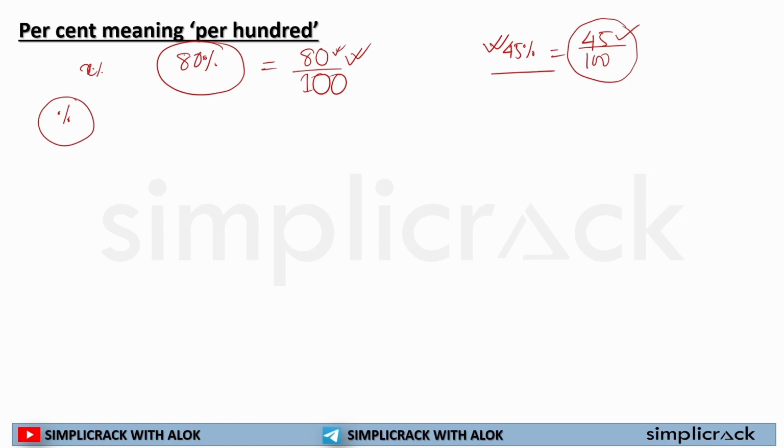Okay, so now the question lies: sir, will it always be out of 100, or will it be some different figure that we need to find the percentage out of? And if that is the case, then how will we solve that? You don't have to worry about it because I am there for you.